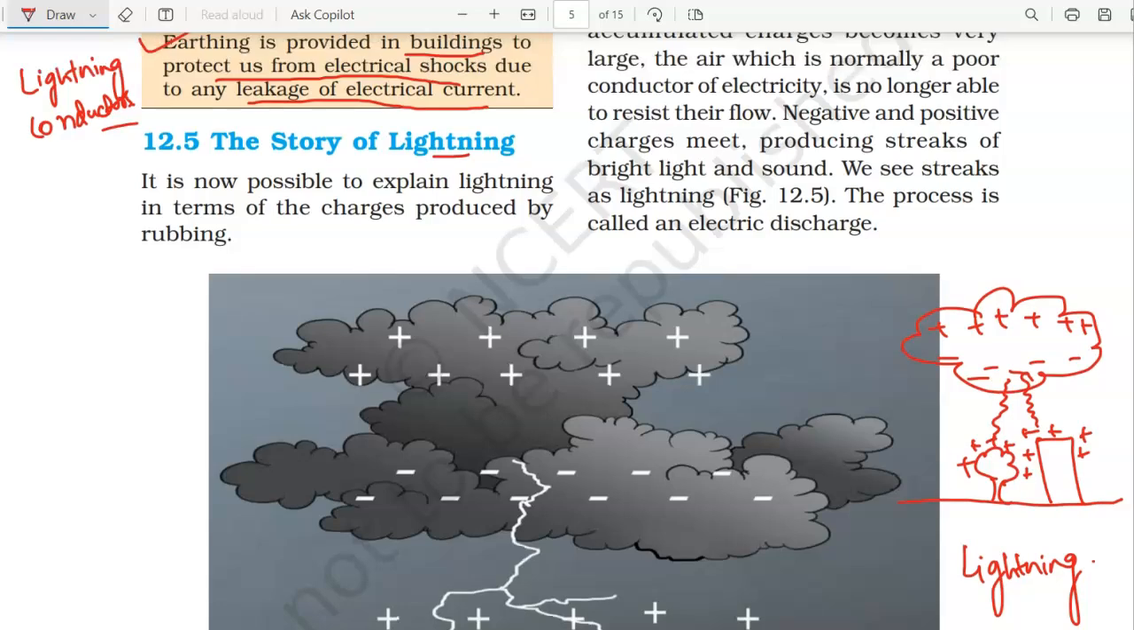Now let us go through the story that is given to us in the NCERT. It is now possible to explain lightning in terms of charges, because now you know how charges are produced by rubbing.